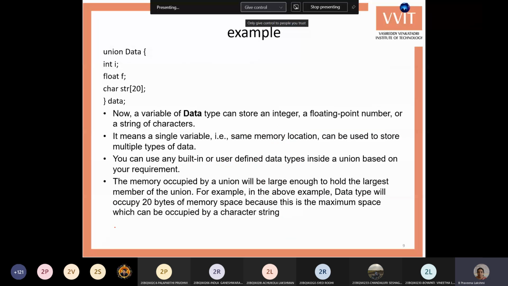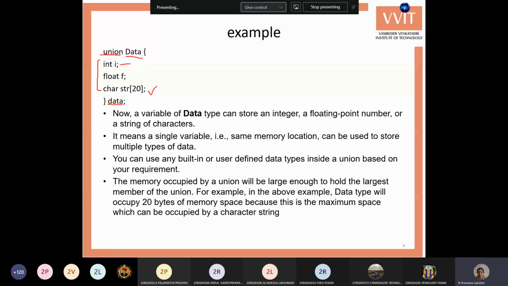Next, the example. Here you declare the union with the union keyword and union name. Here there are three variables: an integer variable, a float variable, and a string variable of size 20. And a variable named data is created. So can you say how much memory is allotted for this union? 4, ma'am? 20, ma'am. 20. Okay, good. Why?